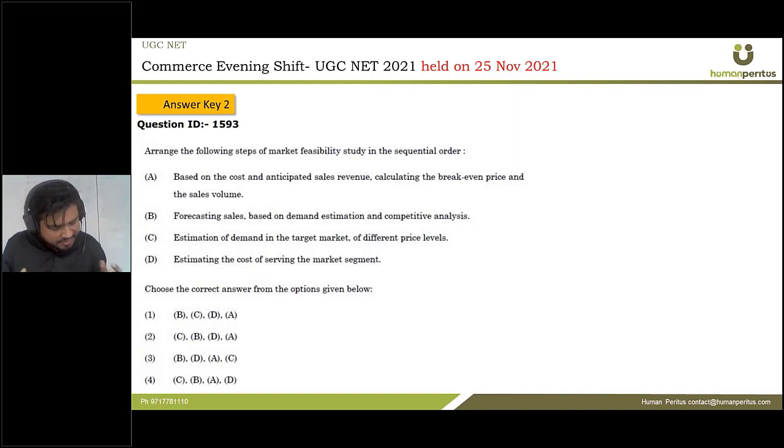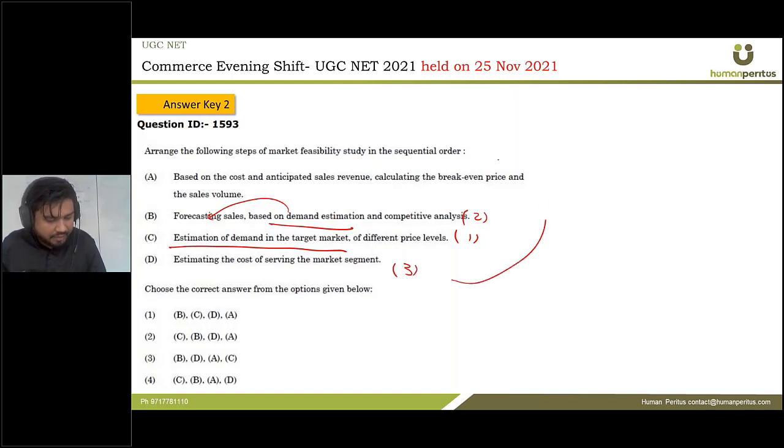So the first step should be C, estimating demand in the target market. First we estimate demand, then based on that demand we forecast. So this must be 2. After that we calculate the estimated cost of serving the market. And then after all of these things, we calculate break even price and sales volume. So the correct answer is C, B, D, and A.